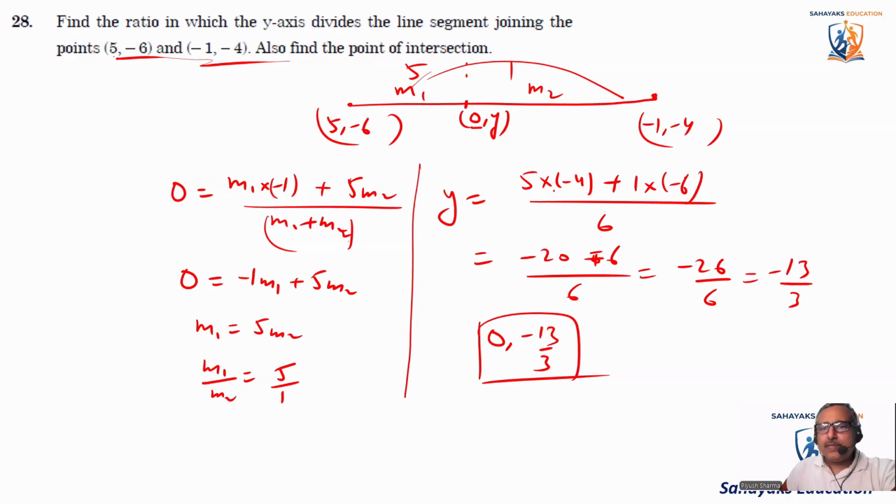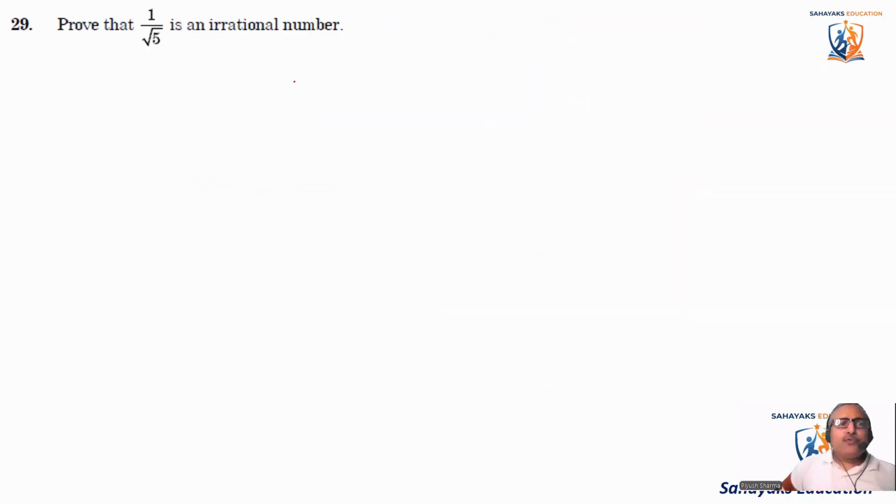Let's come to the next question. Prove that 1 by root 5 is an irrational number. To prove it, let's consider that 1 by root 5 is a rational number.